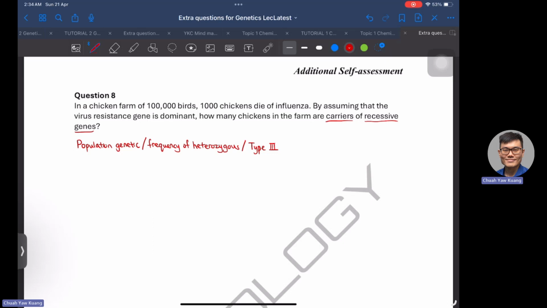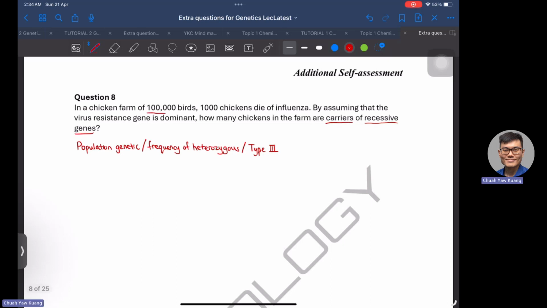Based on the info, the total population is 100,000 chickens, and 1,000 die because of influenza. It assumes that the resistant gene is dominant.